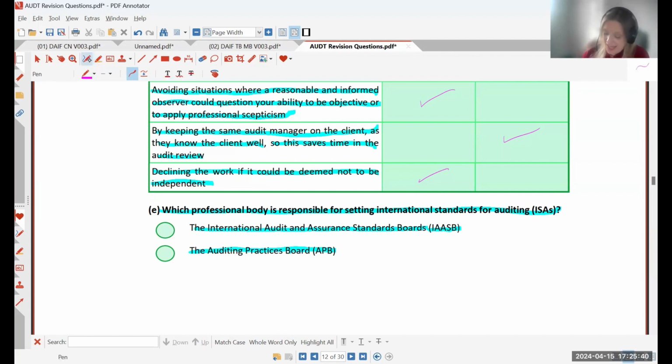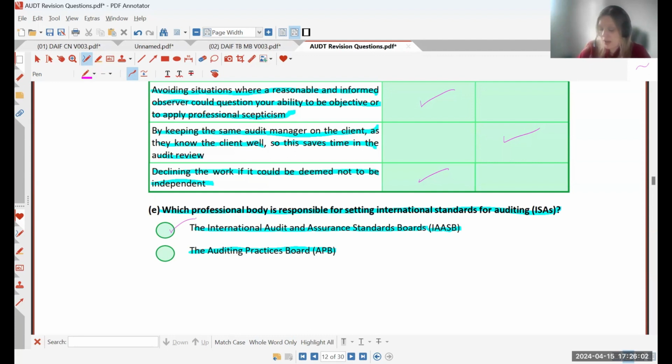Well, our answer here is the International Audit and Assurance Standards Board. And just try to remember your APB, so your Auditing Practices Board, they adopt the ISAs. So they adopt the ISAs which they feel like they are applicable for the UK.